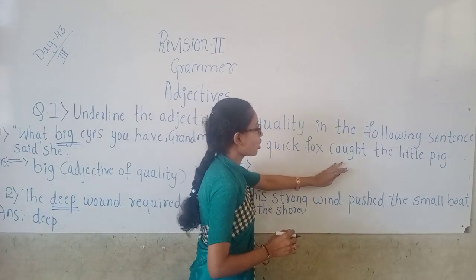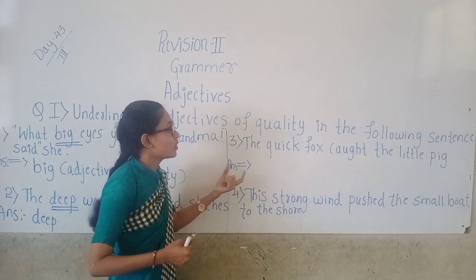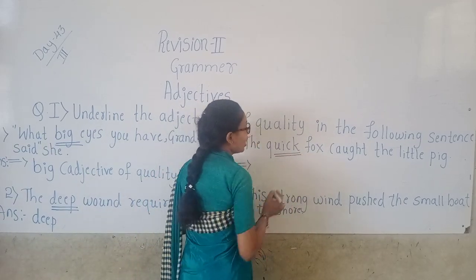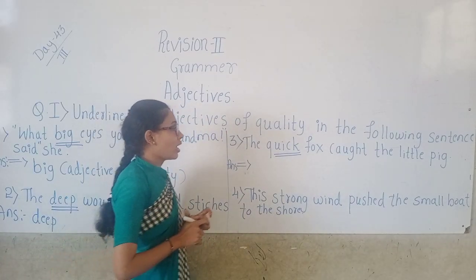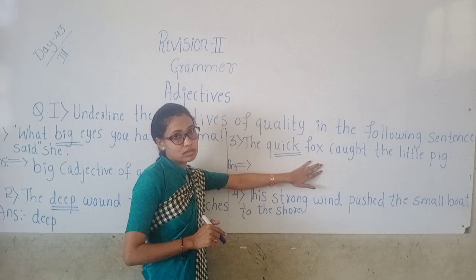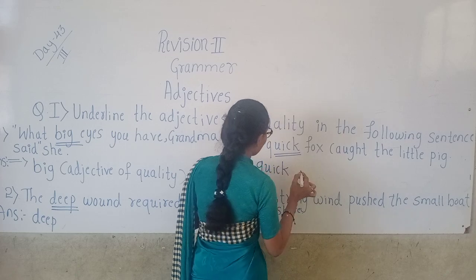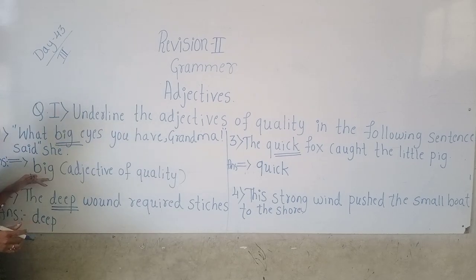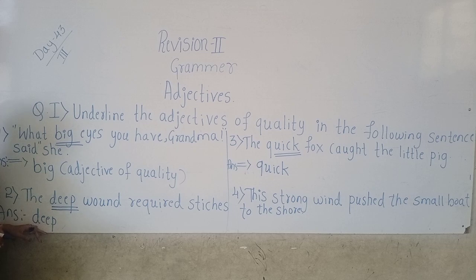See, the quick fox caught the little pig. Okay. So, which is the adjective of quality here? Yes, quick. Quick is the adjective of quality that describes the nature, the kind of a fox. Which kind of a fox is it? Quick fox. So quick is the quality. Fast or slow. Big is also a quality. Big or small. Deep is also a quality.